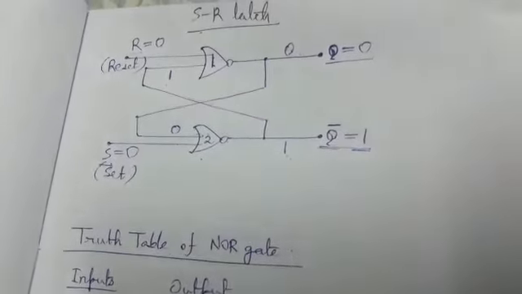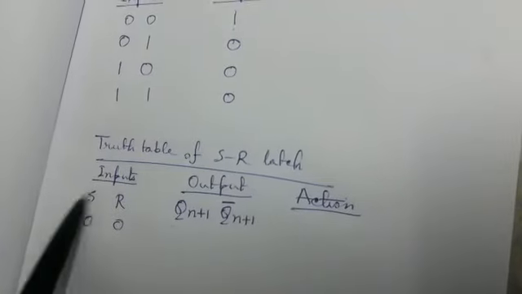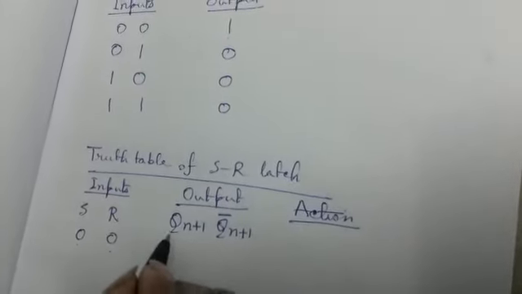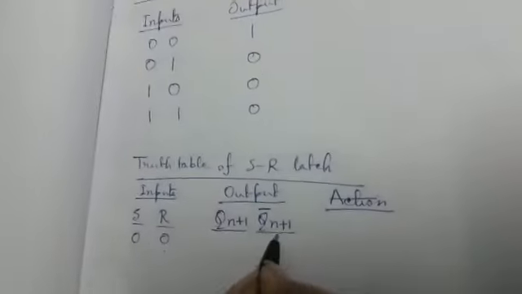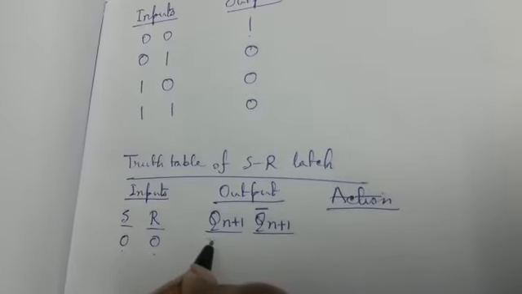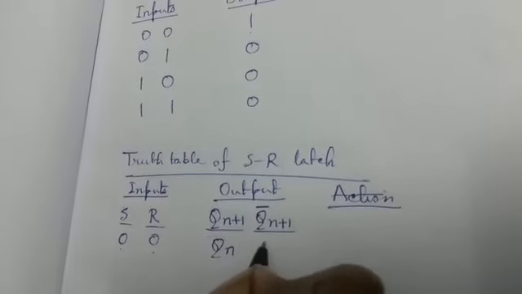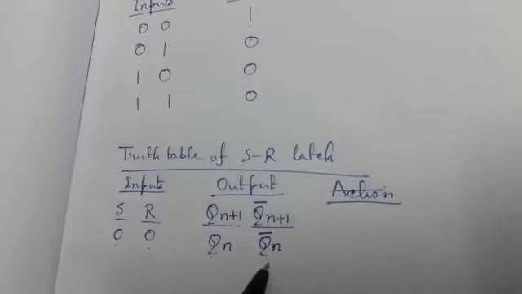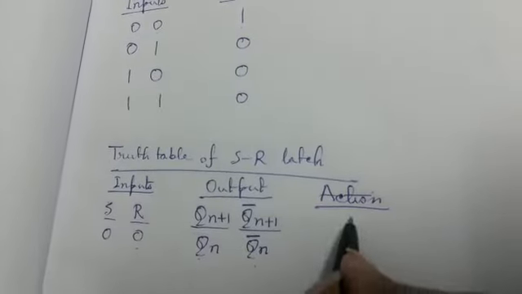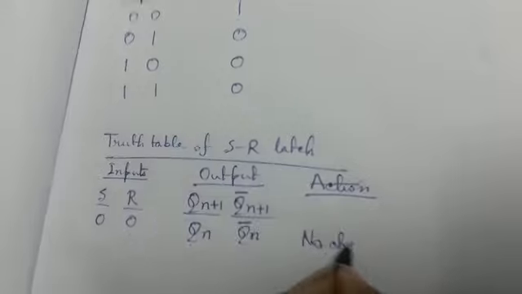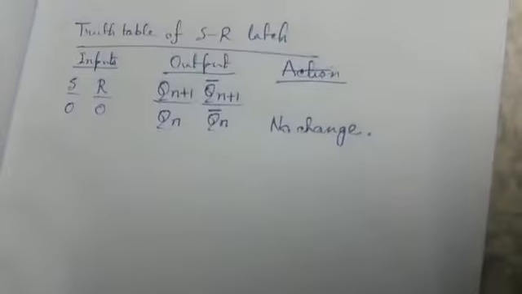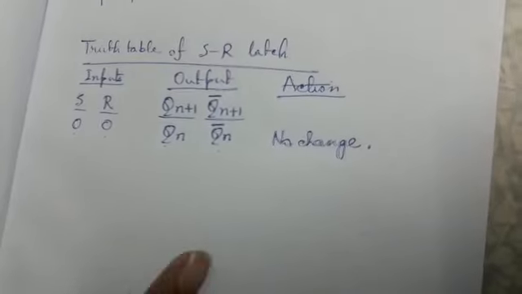So we can say when we put S equal to 0, R equal to 0, there will be no change in its output. So the next state output Qn+1 and Qn+1 bar will be the same as the present state output, that is Qn and Qn bar. So action will be no change, as the next state outputs and present state outputs are the same.